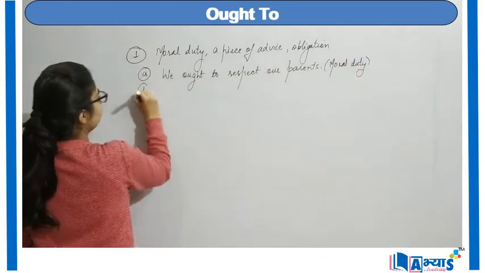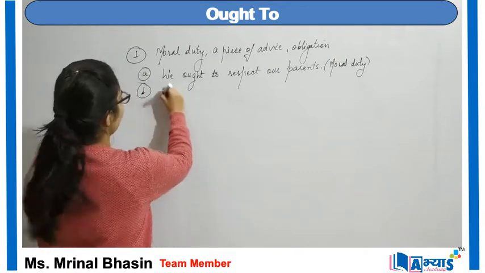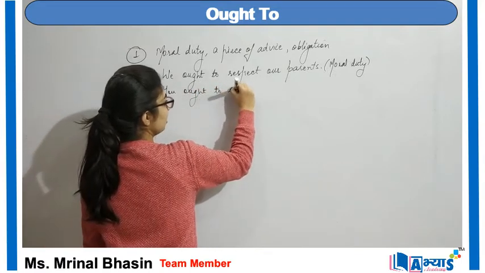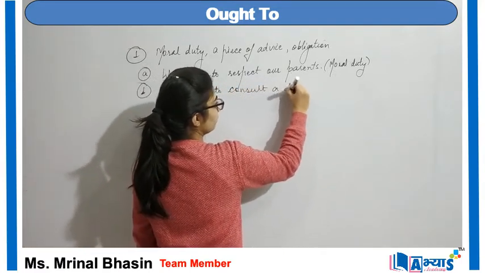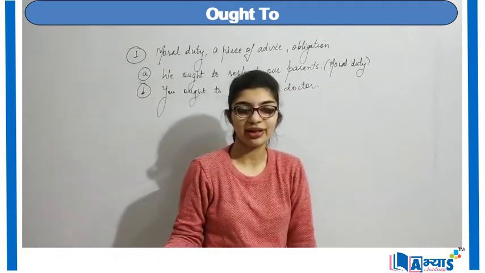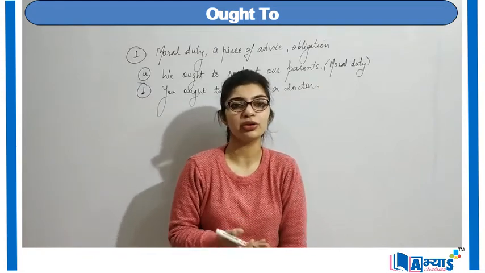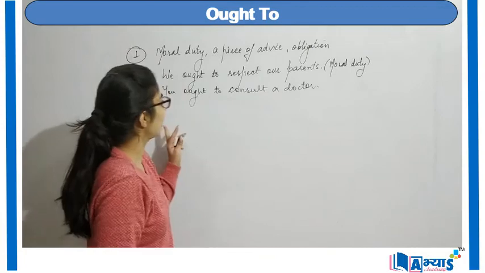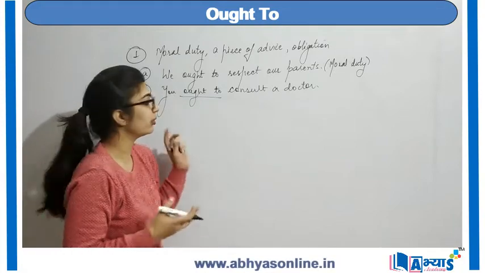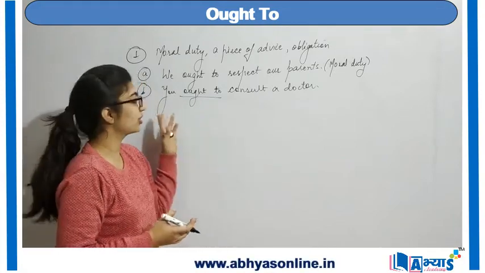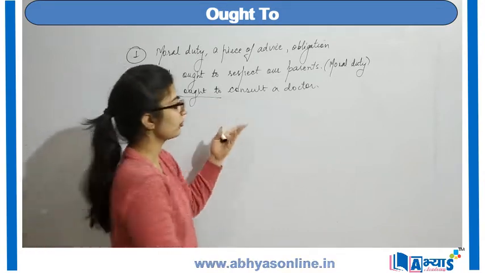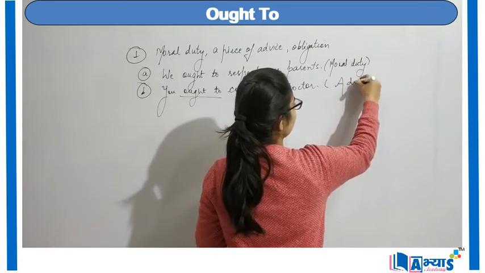Next example can be, you ought to consult a doctor. Here I am giving my advice to someone that I think you're not feeling good, you must consult a doctor. So here again, instead of ought to, I can also use must, but here we are talking about a modal ought. So therefore I'm using the modal ought. So you ought to consult a doctor. This is my advice that I'm giving to someone.